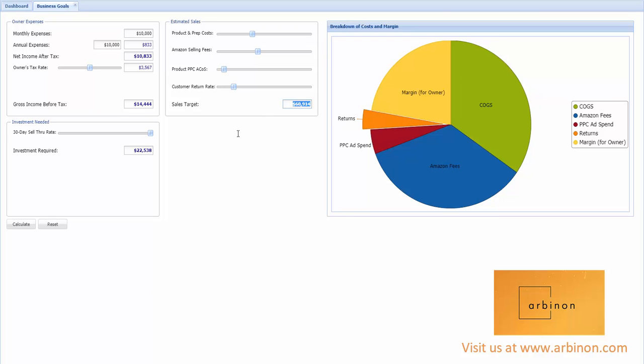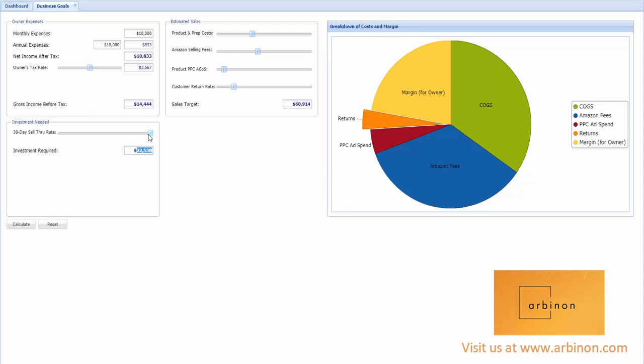Now, in order to factor that in, looking at this huge chunk of the pie here, that's the cost of goods. To make that every month, that's $22,500 of product costs I need to be putting in. So I've got to be racking up my Visa every month, putting that much inventory into the warehouse. But I also realize that sometimes those products don't sell through within the 30 days. Between the time I spend the money and it gets into Amazon, there are a lot of delays these days, and sometimes those products aren't that fast of a seller anyway.